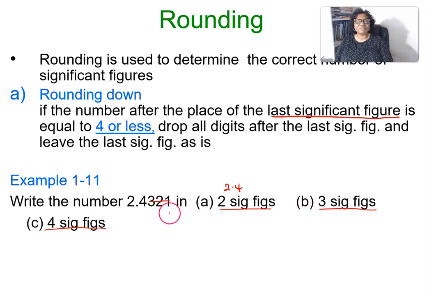If we want 3 significant figures, we are going to look at this number. It's less than 5. So our number will be 2.43. And if we want 4 significant figures,